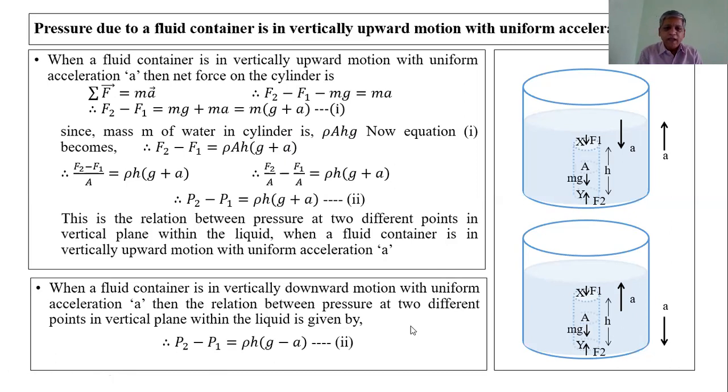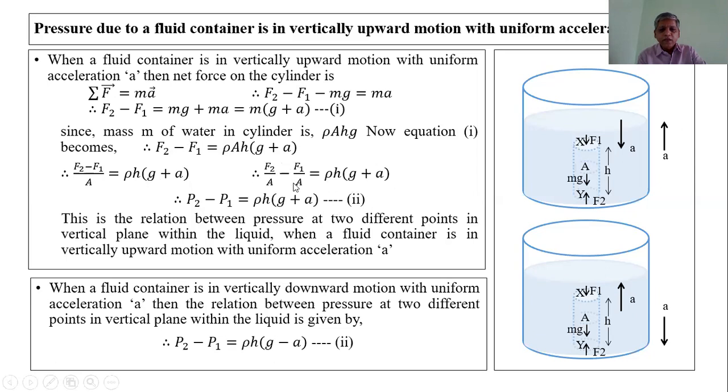Substitute the value of mass as rho ah. We get the equation F2 minus F1 is equal to rho ah into bracket g plus a. Therefore, F2 upon A minus F1 upon A is equal to rho h into g plus a. Therefore, the pressure P2 minus P1 is equal to rho h into bracket g plus a.